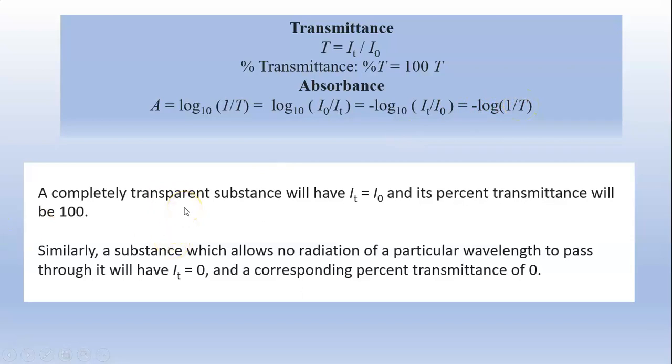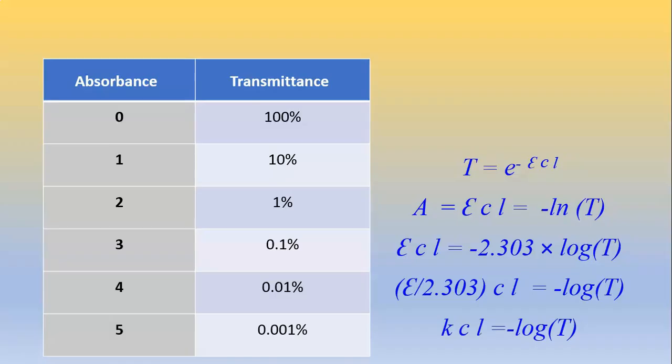A completely transparent substance will have IT equal to I0 and its percentage transmittance will be 100. Similarly, a substance which allows no radiation of a particular wavelength to pass through it will have IT equal to 0 and the corresponding percentage transmittance will be 0. So here is a comparison of absorbance values to the transmittance values. When absorbance is 0, transmittance is 100%. When it is 1, then transmittance is 10%. When absorbance is 2, then transmittance is 1%, and so on.